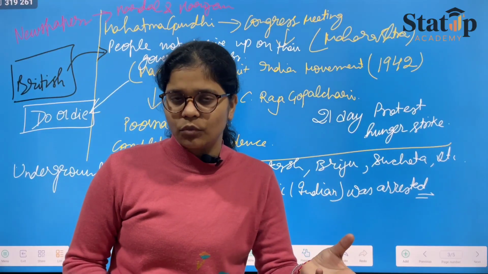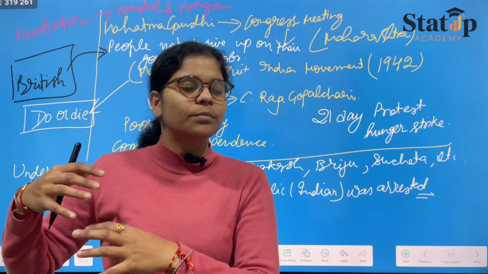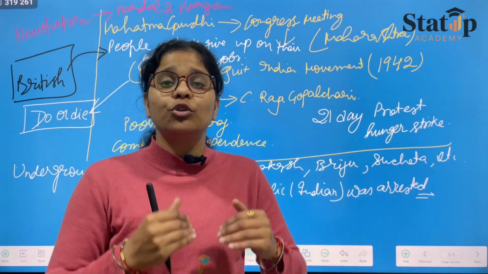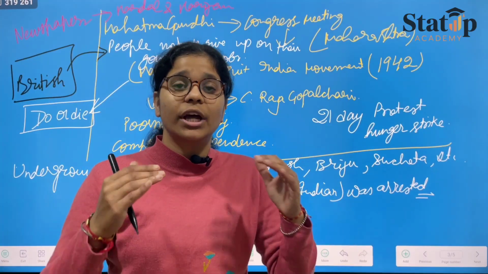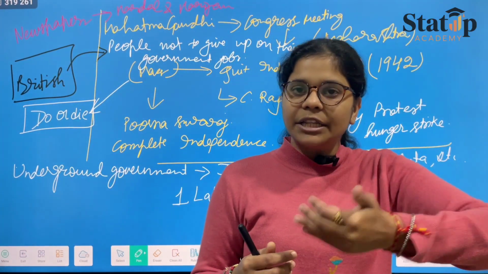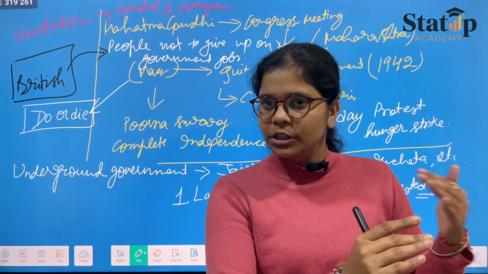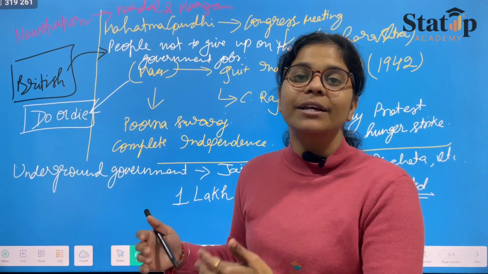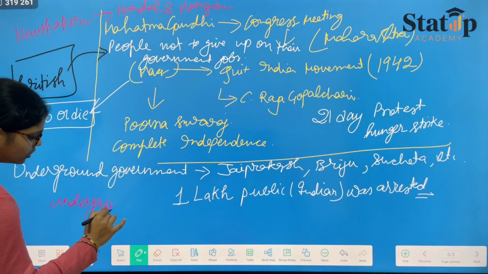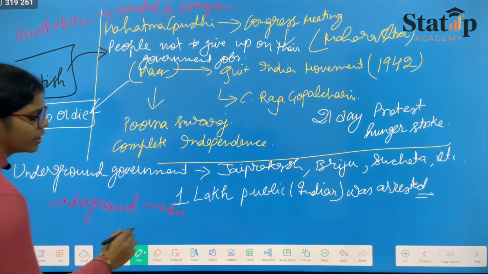Suchetha Kripalani was there, who used to give all the details to the one who would recite everything and motivate people on larger masses, so that people could hear and convey everything. The public in the earlier phase had already destroyed all sorts of communication for the British, but India was setting up its own underground media channel.